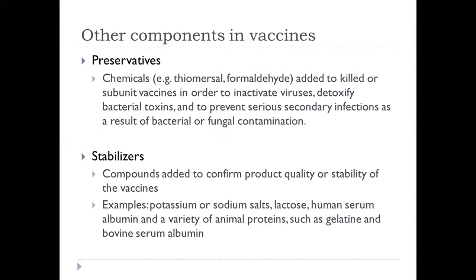Then there are stabilizers. These are the compounds added to ensure product quality or stability of vaccines for a variety of manufacture related issues, like controlling the pH, freeze drying, and preventing antigens from adhering to the sides of glass vials with a resultant loss in immunogenicity. Examples of these stabilizers are potassium or sodium salts, lactose, human serum albumin, and a variety of animal proteins such as gelatin and bovine serum albumin.